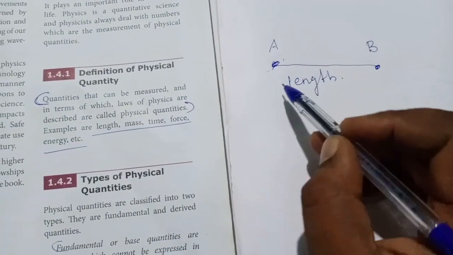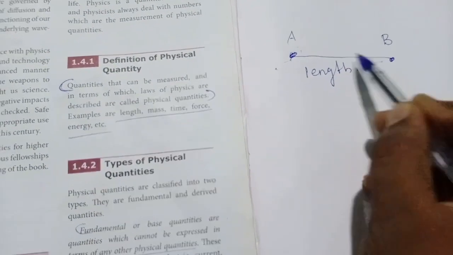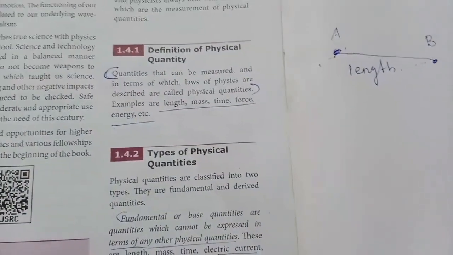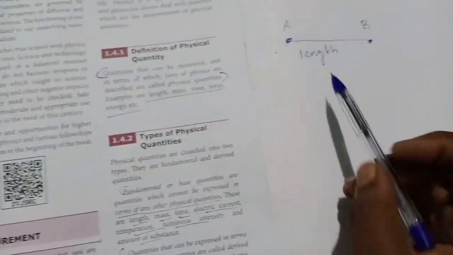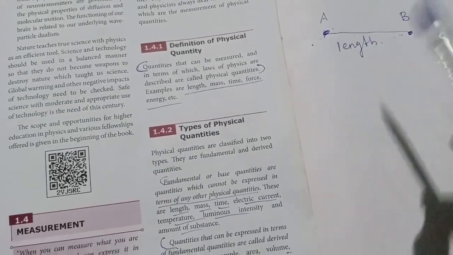We cannot mention this distance as mass. We can mention the distance between these 2 points A and B as length only.